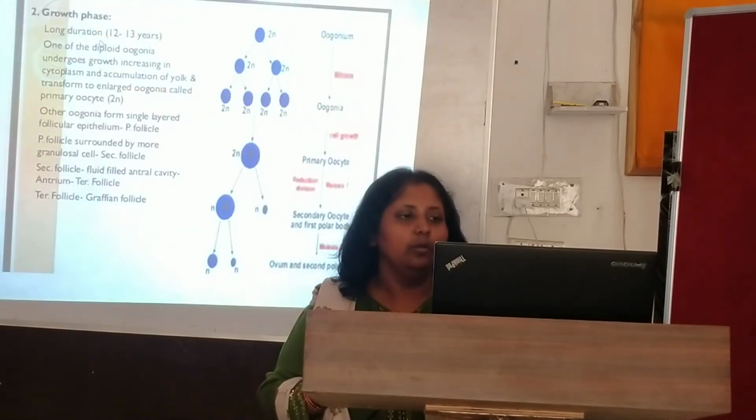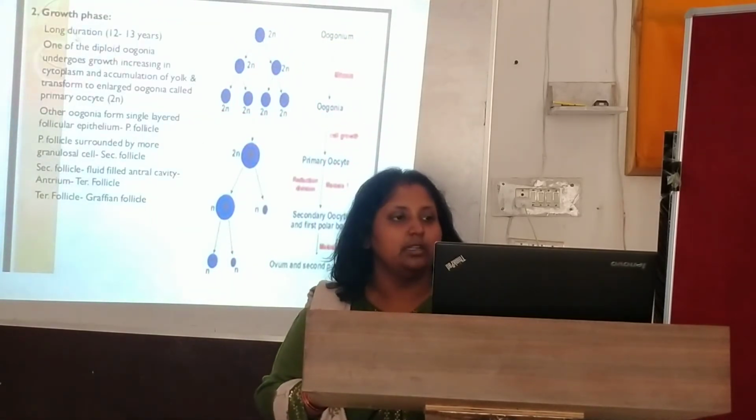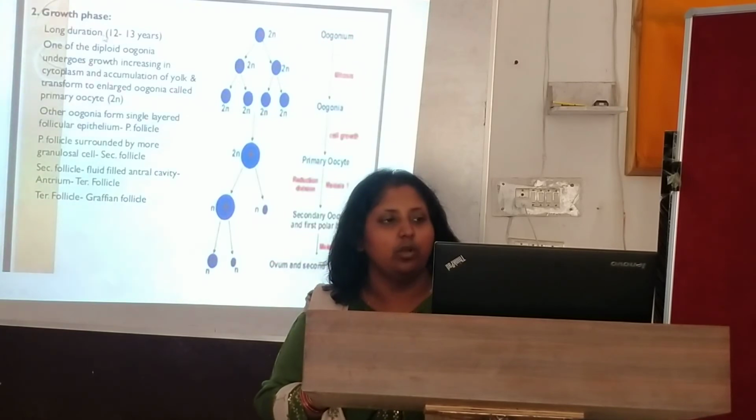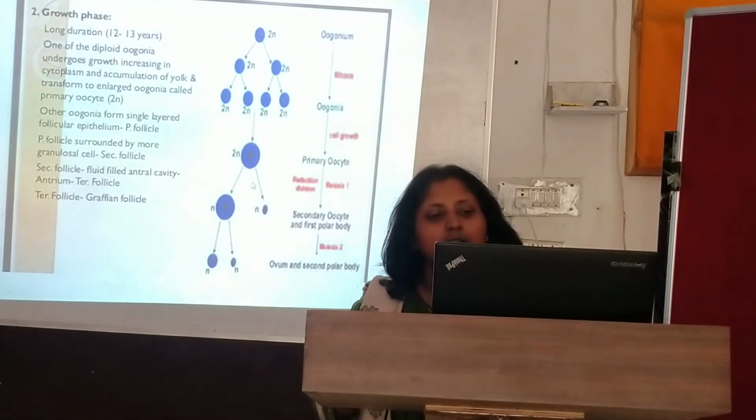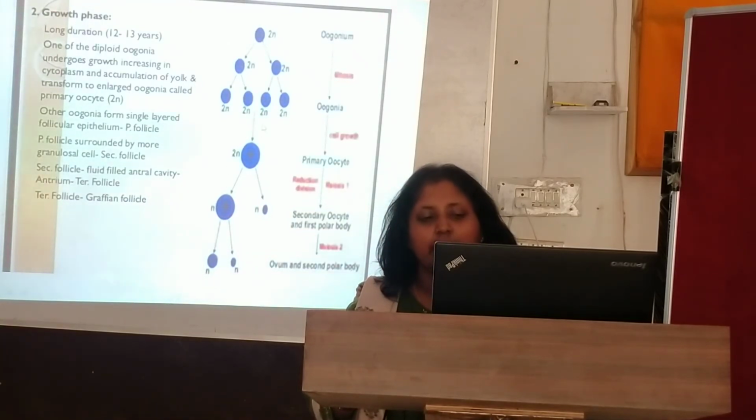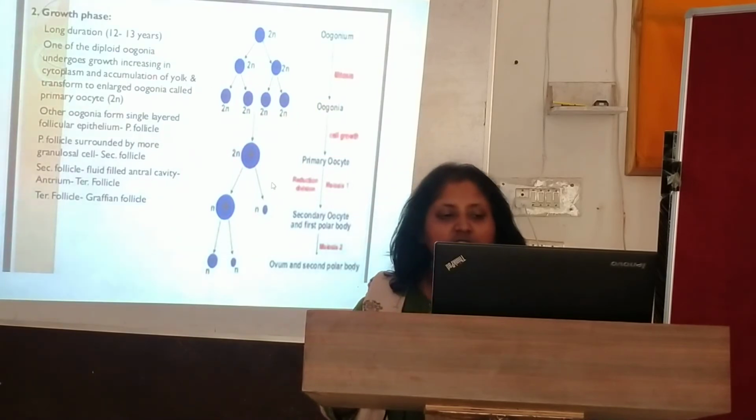Now, the growth phase is of long duration, 12 to 13 years. Here you can see the diploid oogonia. It increases itself. Cytoplasm and yolk are added, transforming it into a large oogonium, which is called the primary oocyte. This is a primary oocyte, which is diploid.